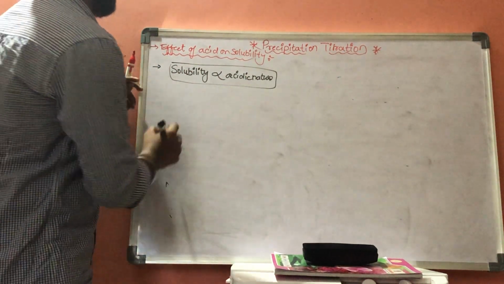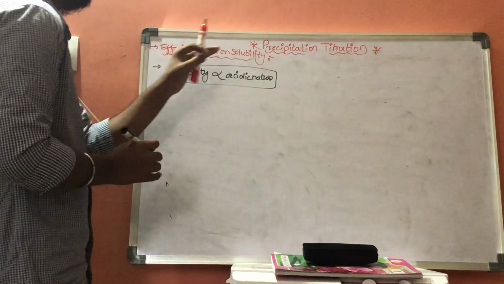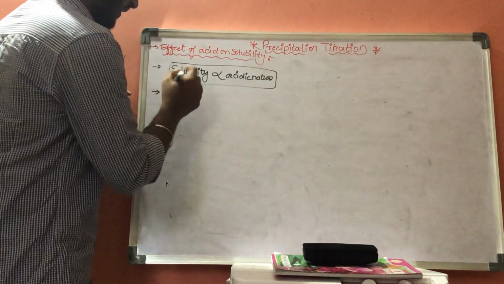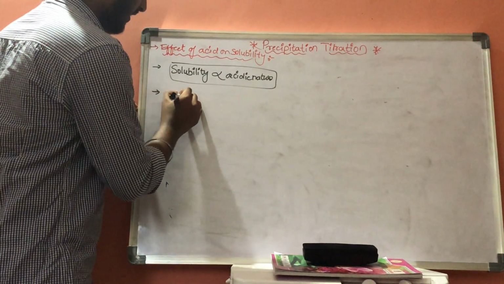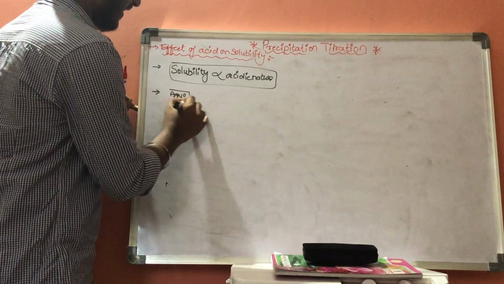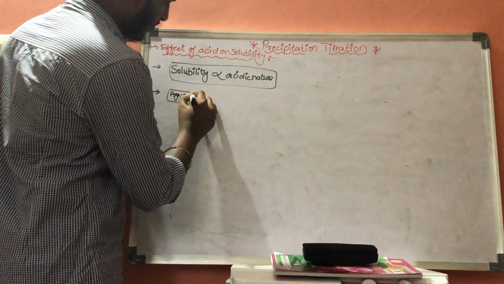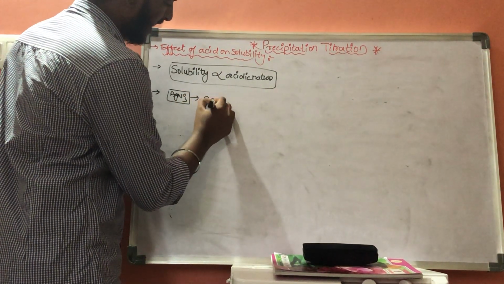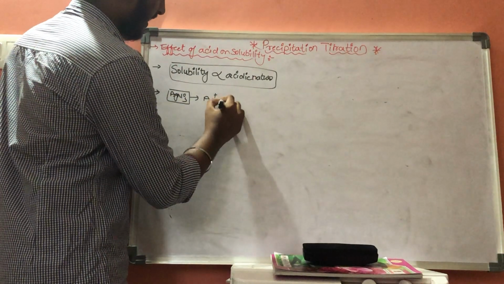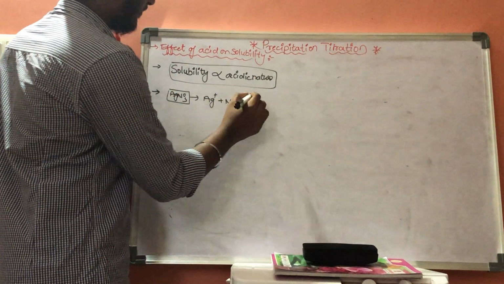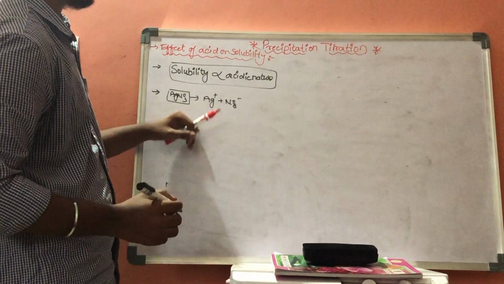There is one more point, that in precipitating agent, let us consider AgNO3 is a precipitating agent. In this AgNO3 we get anion and cation, Ag plus and NO3 minus.